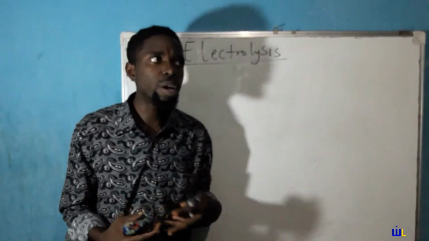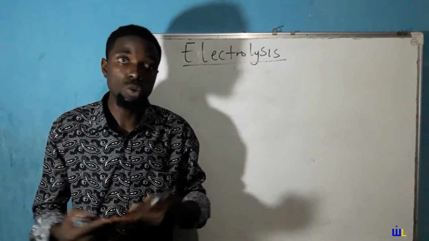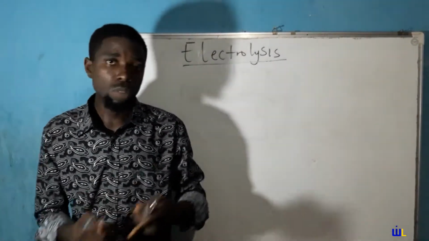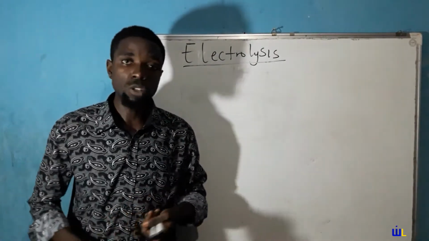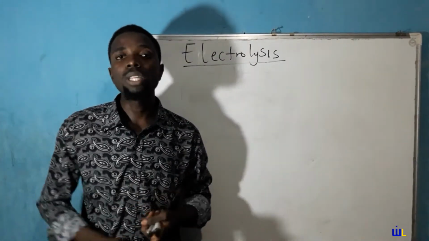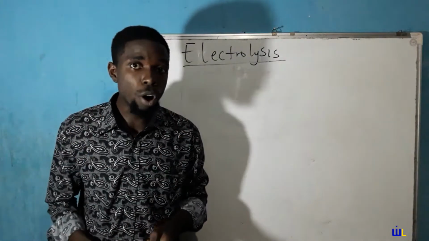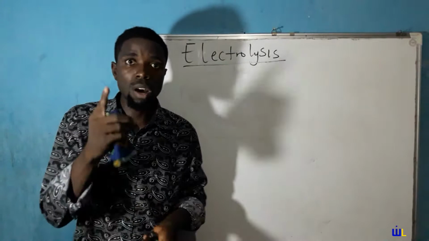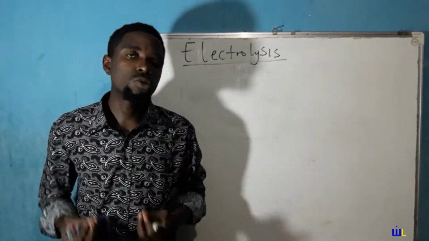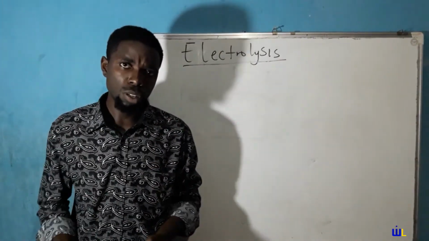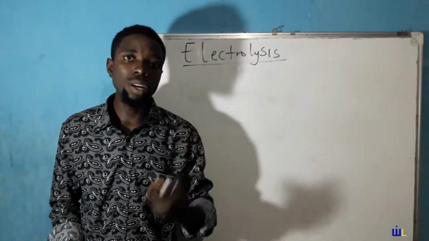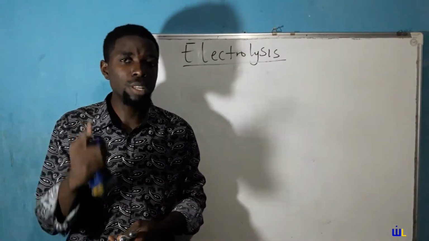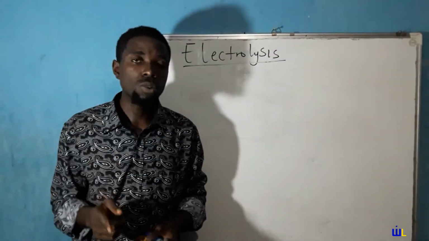So when I get my sodium chloride and I put it inside water, what happens? It tends to dissociate. We'll talk about that when describing Arrhenius ionic theory. So the first way of making an electrolyte liquid is by dissolving it in water so it becomes aqueous. Or you could melt it. When you melt it, it turns into liquid. So to make an electrolyte liquid, the two ways are, number one, dissolve it in water to form aqueous solutions, or you melt it so it becomes molten. So that's that on how to make the electrolyte liquid.